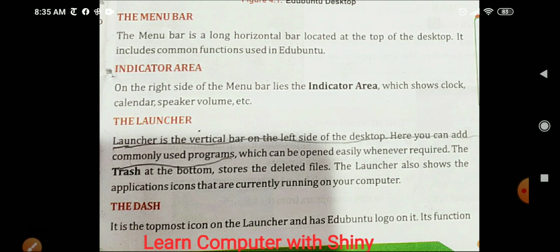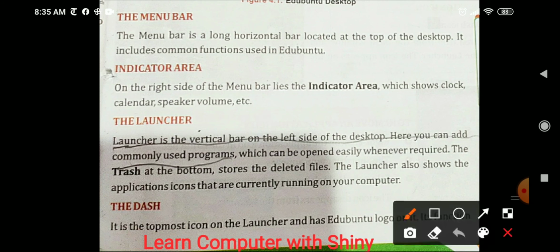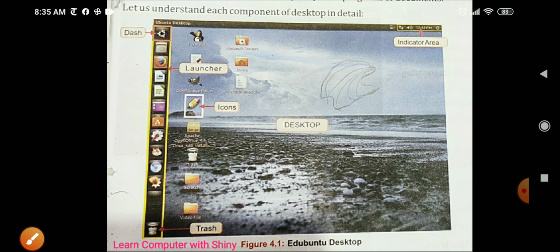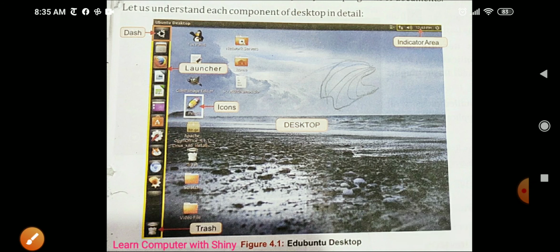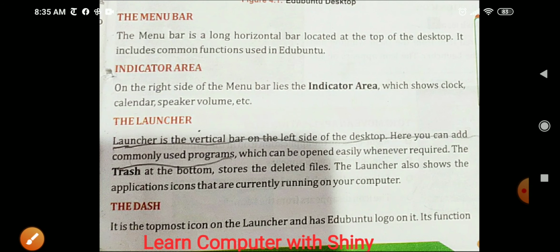Next is the launcher. This is the launcher bar. The launcher is a vertical bar on the left side of the desktop. Here you can add commonly used programs which can be opened easily whenever required. The trash at the bottom stores the deleted files. The launcher also shows the application icons that are currently running on your computer.